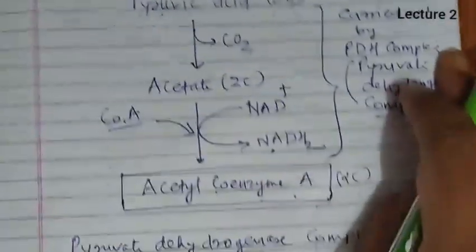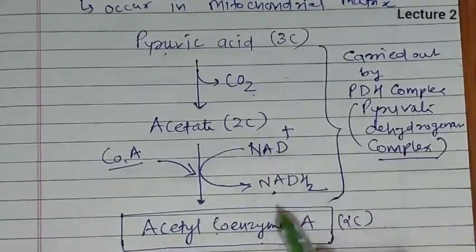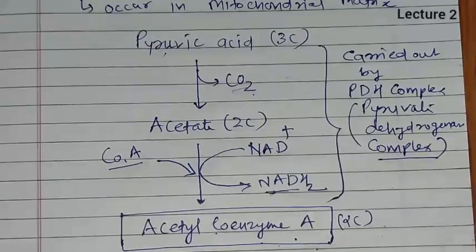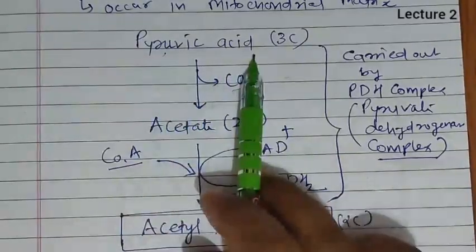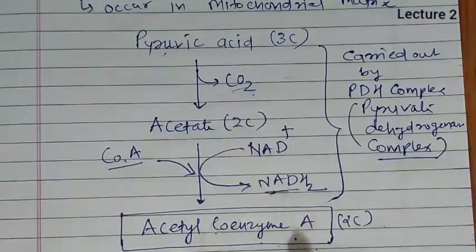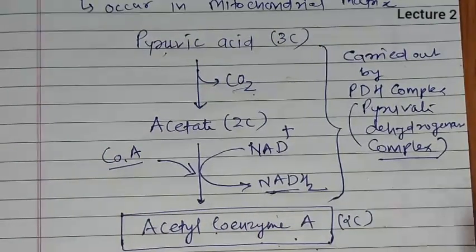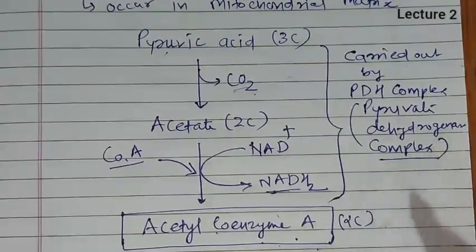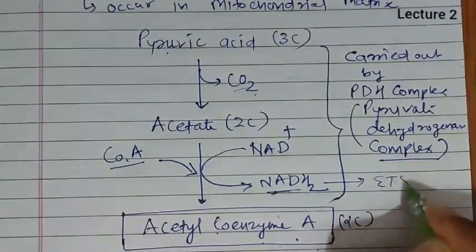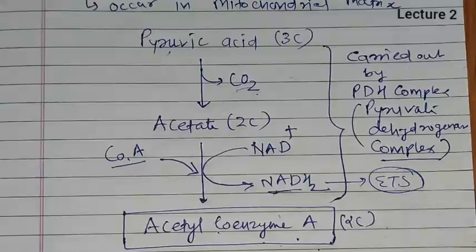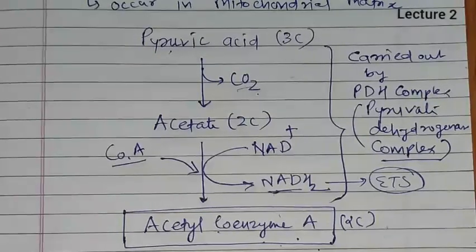Now in one link reaction, that is from one pyruvic acid, one NADH2 is formed and one CO2 is released. But if the question asks how many CO2 and how many NADH2 are released or synthesized in the link reaction from one glucose, you have to remember that from one glucose 2 pyruvic acid will be obtained. So 2 link reactions will occur, 2 acetyl coenzyme A are obtained, and 2 CO2 and 2 NADH2 will be obtained. Now the NADH2 which is formed undergoes ETS, and through ETS it will give rise to 3 ATP. So NADH2 is equal to 3 ATP. That we will consider in calculation as well.